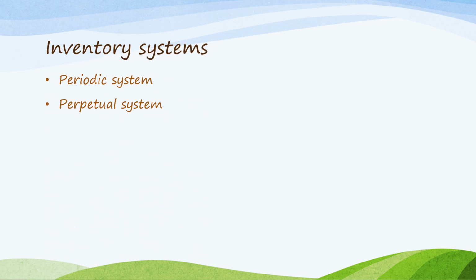Inventory systems. We have what we call the periodic system and the perpetual system. However, the video discussion for the periodic and perpetual system is in the next video to be uploaded soon.